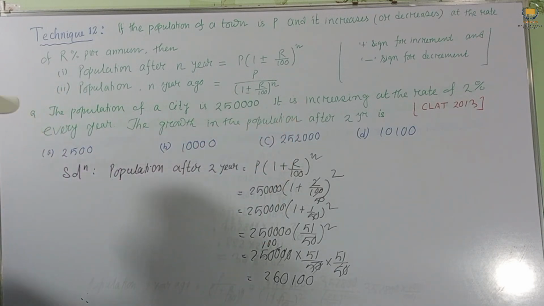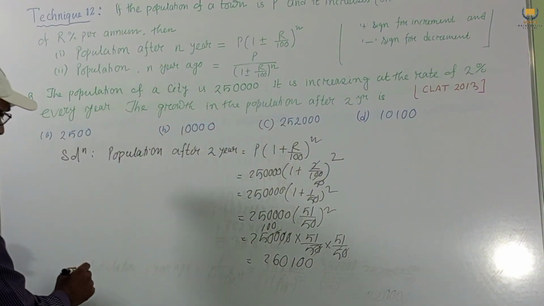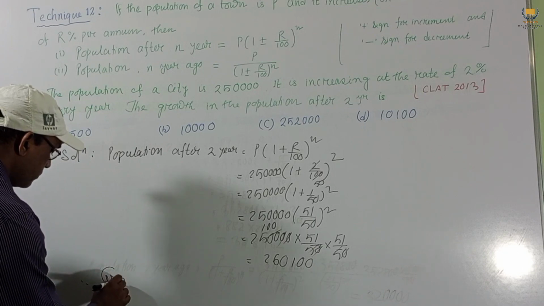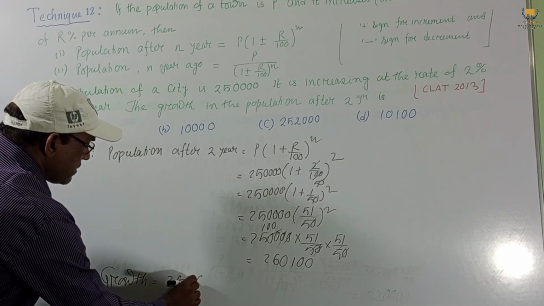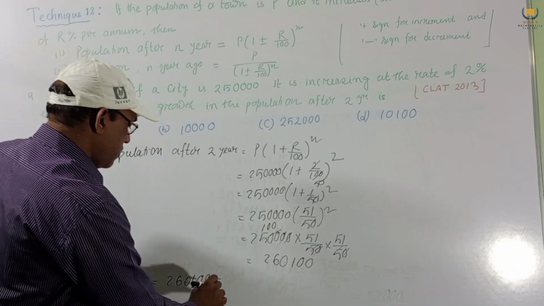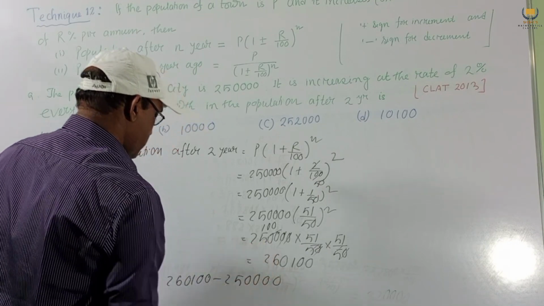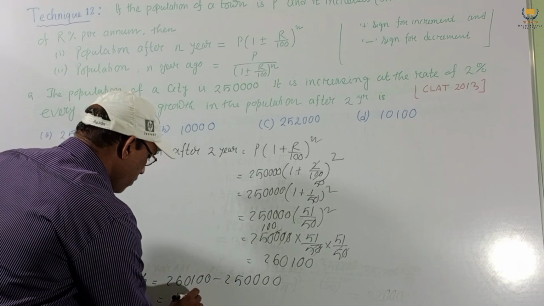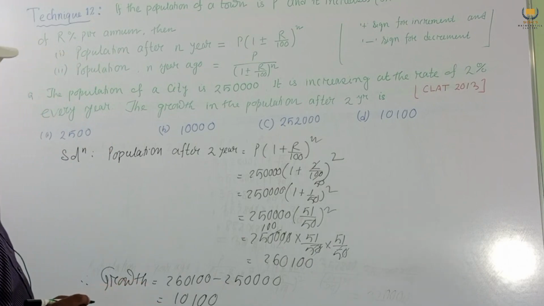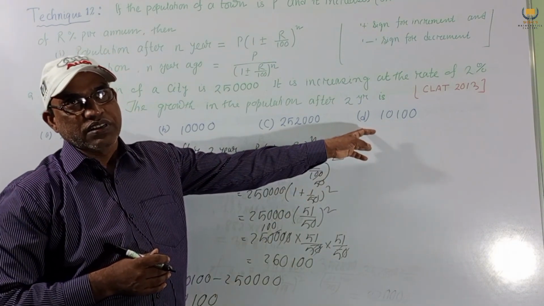But actually our requirement is the growth in the population after 2 years. Therefore, growth means this minus this P. Growth equals 260,100 minus 25,000. Then we get 10100. If we subtract, we get this as our answer. So option D is our correct option. So this is the answer.